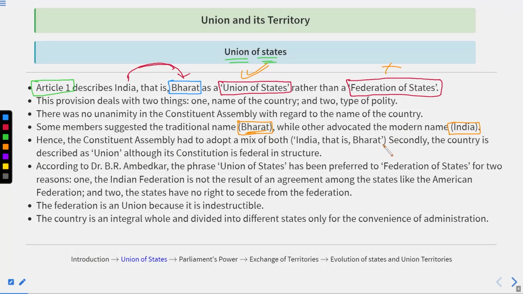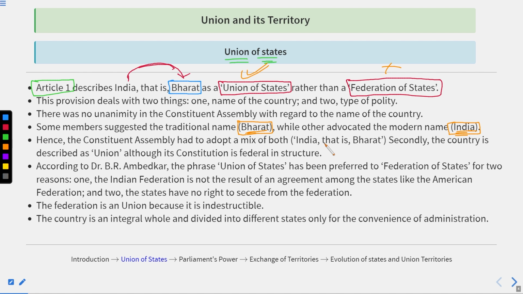Whereas when the British and the Europeans came to the country, they named it India, to denote the country in which we are living. So some of the Constituent Assembly members were advocating the name Bharat, and some were advocating India. Hence, the Constituent Assembly had to adopt a mix of both, which is India, that is Bharat.